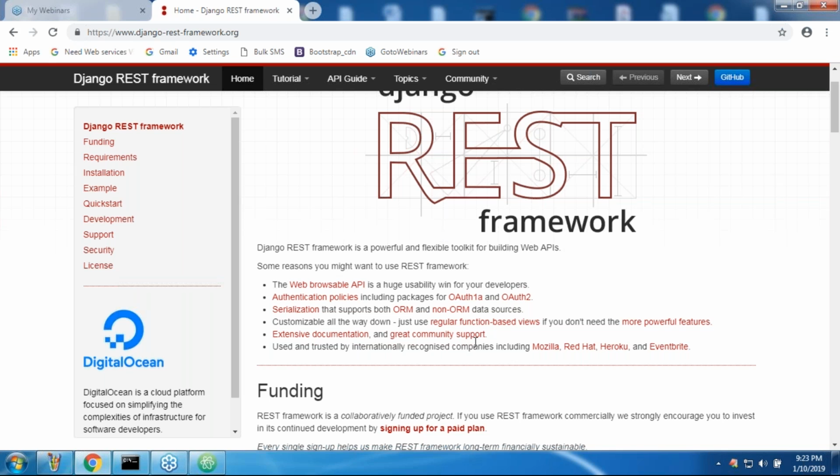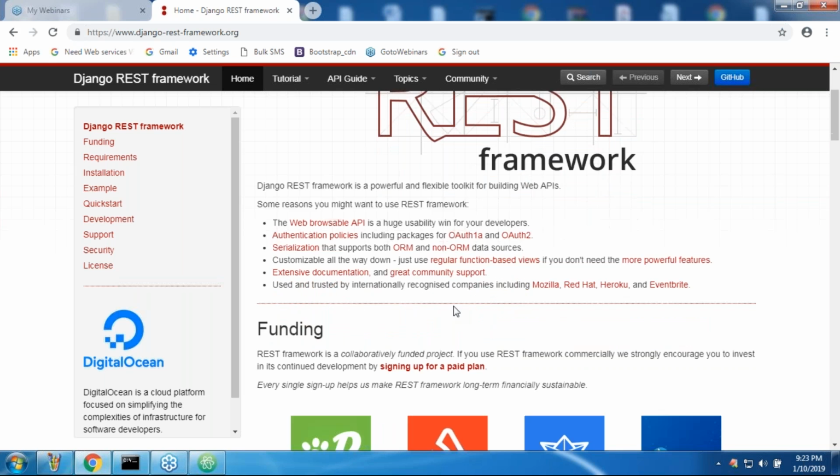If any person is asking in the interview room, if you want to develop web APIs for your Django, which one are you going to use? DRF, I can use. Then immediately they may ask, what is the specialty of this DRF? Why did you choose it? You have to tell these extra specialties.